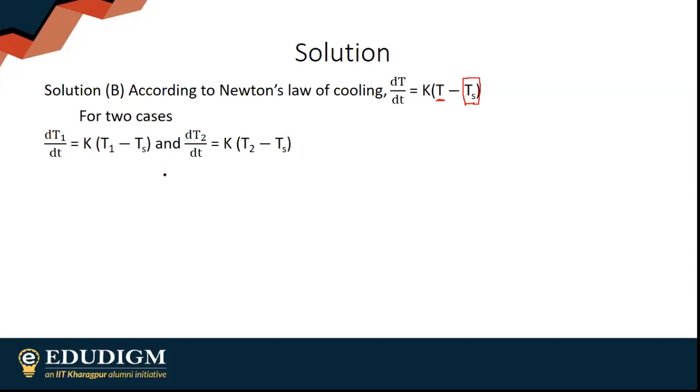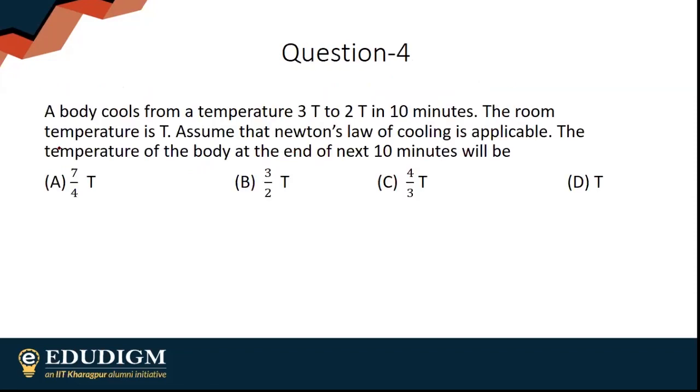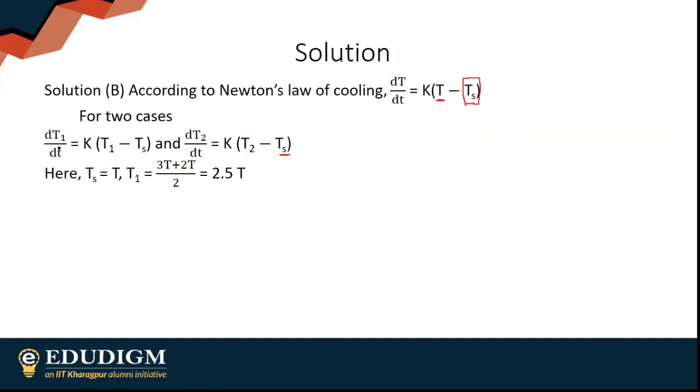So continuing, dT1 by dt is equal to k times T1 minus Ts. dT2 by dt will be equal to k times T2 minus Ts. As I said, Ts is always the temperature of surrounding. Here Ts is T, already given in the question: room temperature is T. Ts is T and T1 is the average temperature of the body.